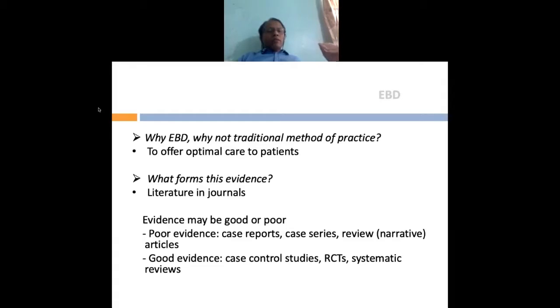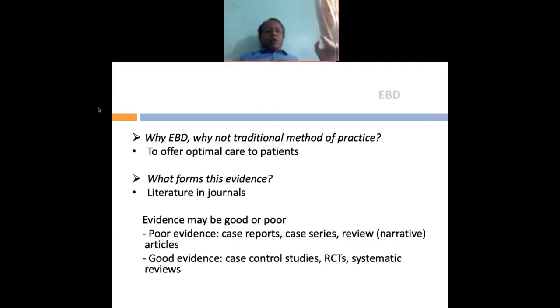What forms this evidence is literature in these authentic journals. Now, this is very important because I see that most of the PG students just come to you with references from some journals which are not even peer-reviewed. So the first thing I ask my PG student is, which journal is this? When is this article published? Because if it's an age-old article, maybe published somewhere around 1970 or 1980s, it just may not be relevant. You need good evidence in terms of authentic journals and in terms of contemporariness of that reference.